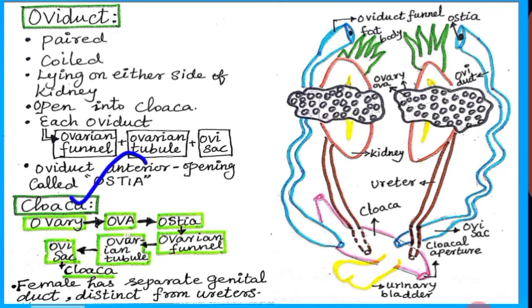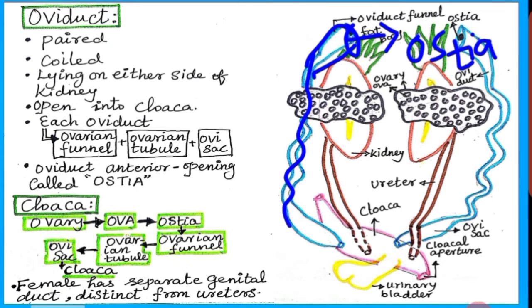Next, cloaca. Ovary releases ova, right? Thus, ova reach the ostia. It is an opening present on the ovarian funnel. Let's call it ostia. Ova reach the ostia, then run inside the ovarian funnel, then reach the ovarian tubule, then the ovisac, the swollen area, then it opens inside the cloaca.